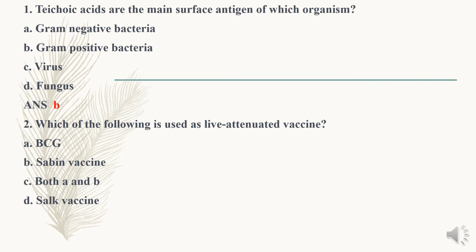Second question: which of the following is used as a live attenuated vaccine? A. BCG, B. Sabin vaccine, C. Both A and B, D. Salk vaccine. Going to the classification of vaccines. Vaccines are classified as live vaccines, killed vaccines, and DNA vaccines.